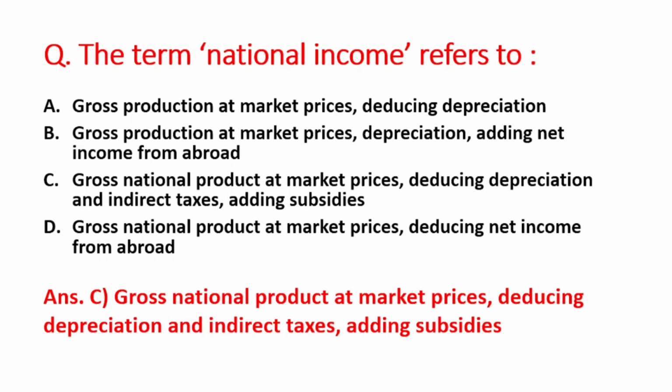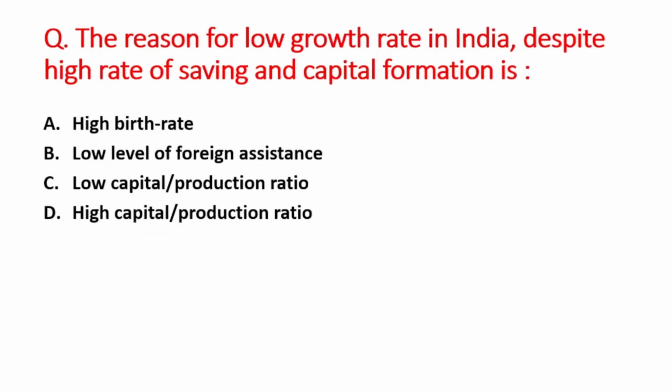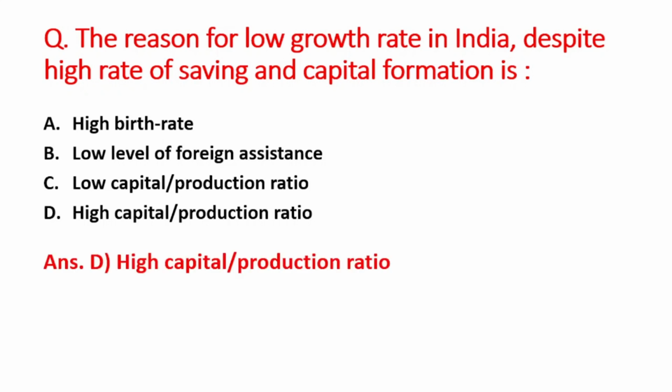Next question is the reason for low growth rate in India despite high rate of saving and capital formation is: A option is high birth rate, B option is low level of foreign assistance, C option is low capital production ratio, and D option is high capital by production ratio. So right answer is option D, that is high capital divided by production ratio.